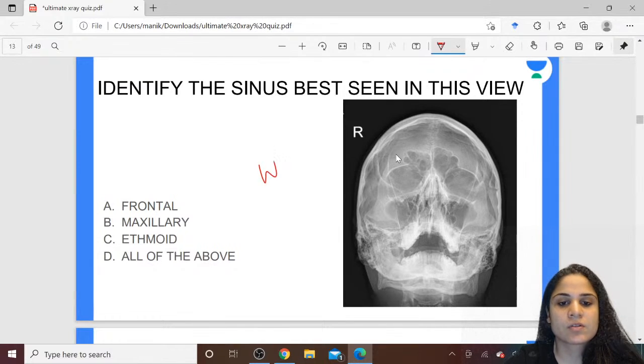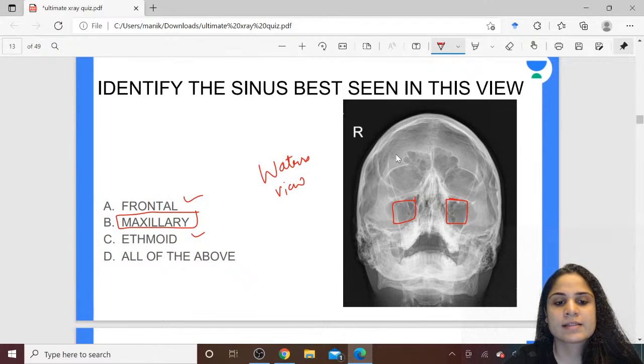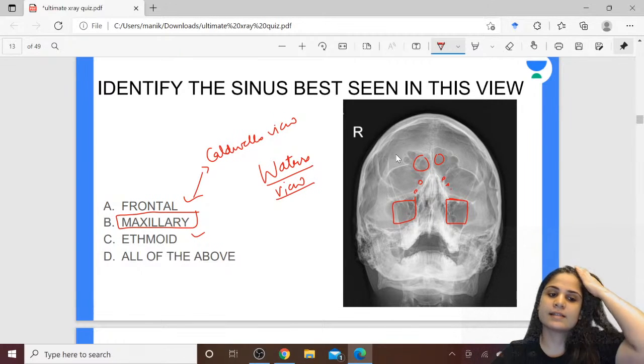Alright, so very good. This is called Waters view. Okay, this is Waters view, and in Waters view the best sinus that we can see is the maxillary sinus. Awesome. Now tell me, your frontal and ethmoidal sinus will be seen best in which view? Yes, so your frontal sinus and your ethmoidal sinus will be seen best in Caldwell's view. Caldwell's view. Okay, so in Waters view you can see the maxillary sinus best.